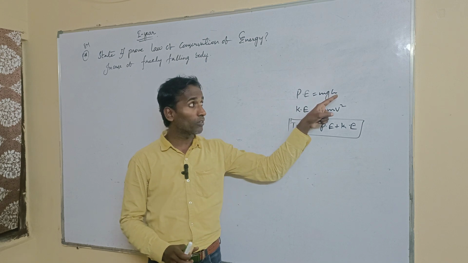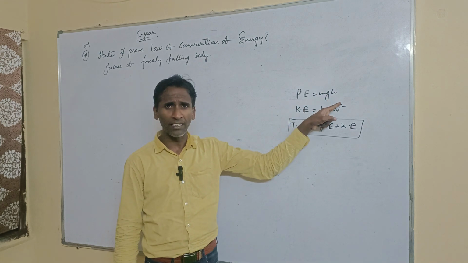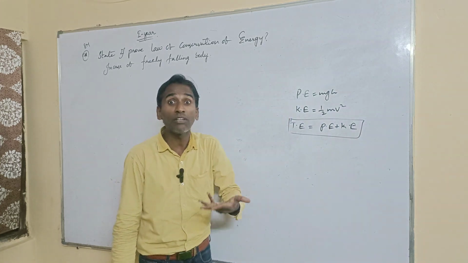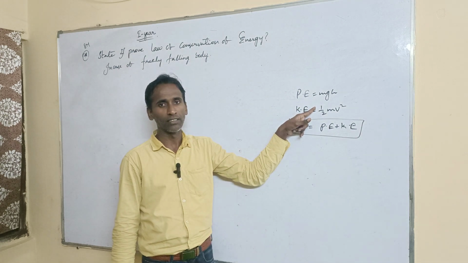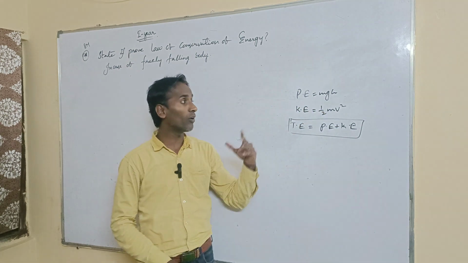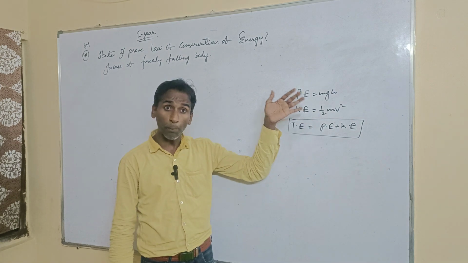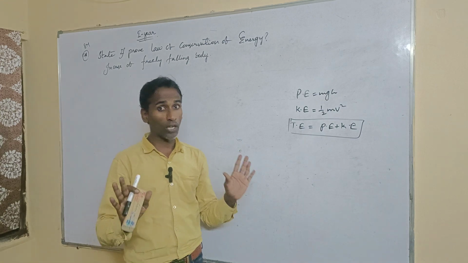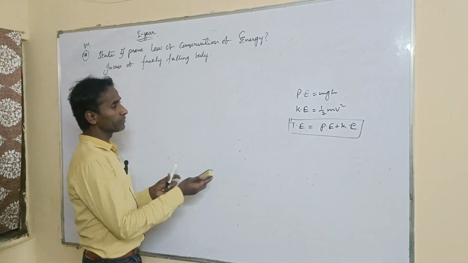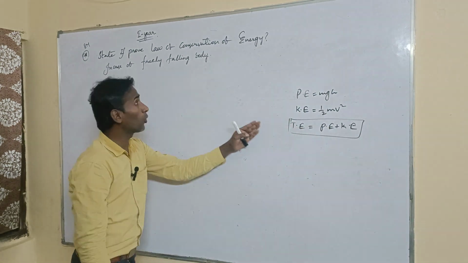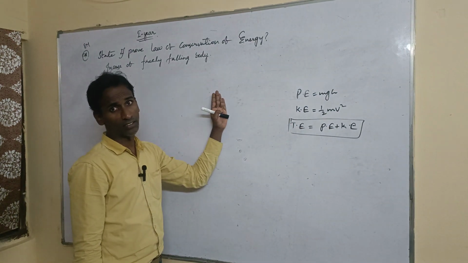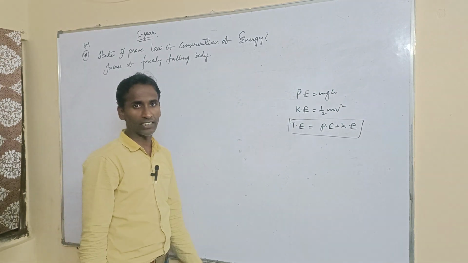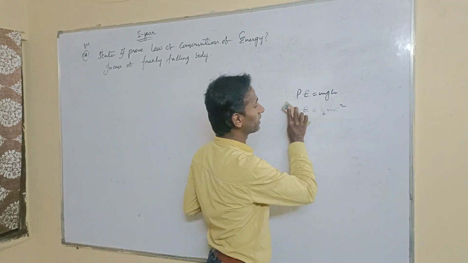Suppose in a question the height is given, then you have to take potential energy. Suppose velocity is given, then you have to take kinetic energy. Suppose both height and velocity are given, then you take total energy. Everyone has to remember this. This concept is most important for the law of conservation of energy, where sometimes potential energy, sometimes kinetic energy is present, so we find the total energy.